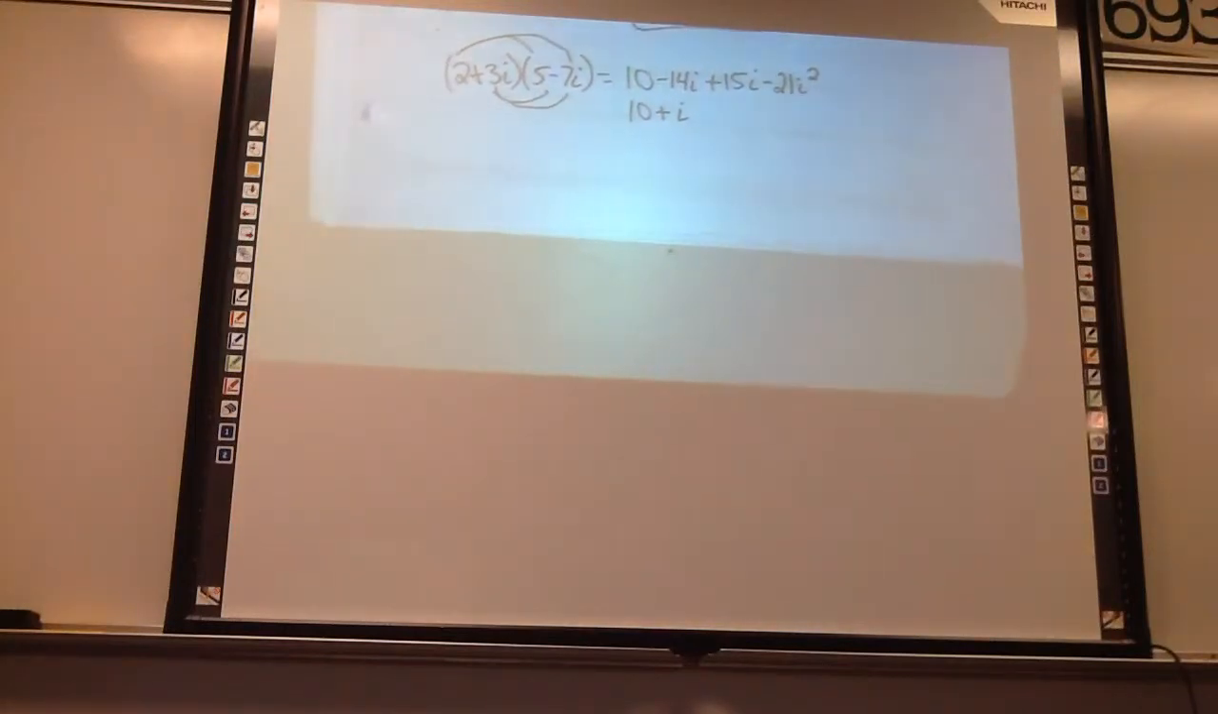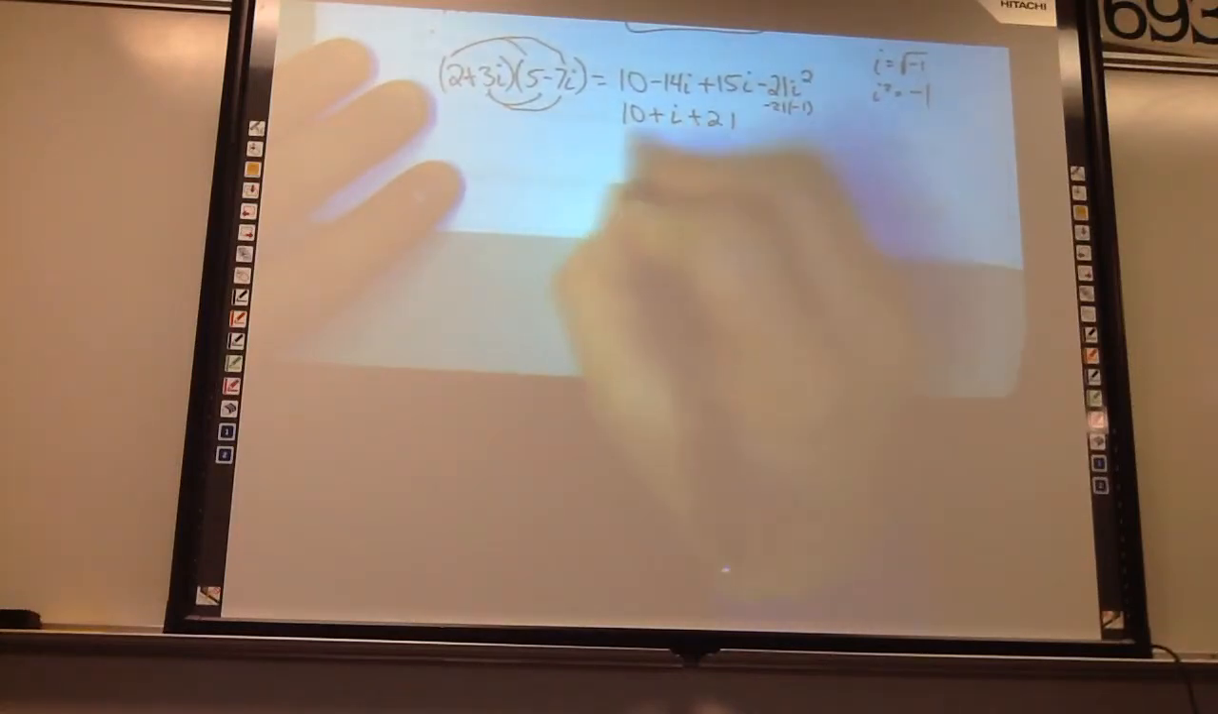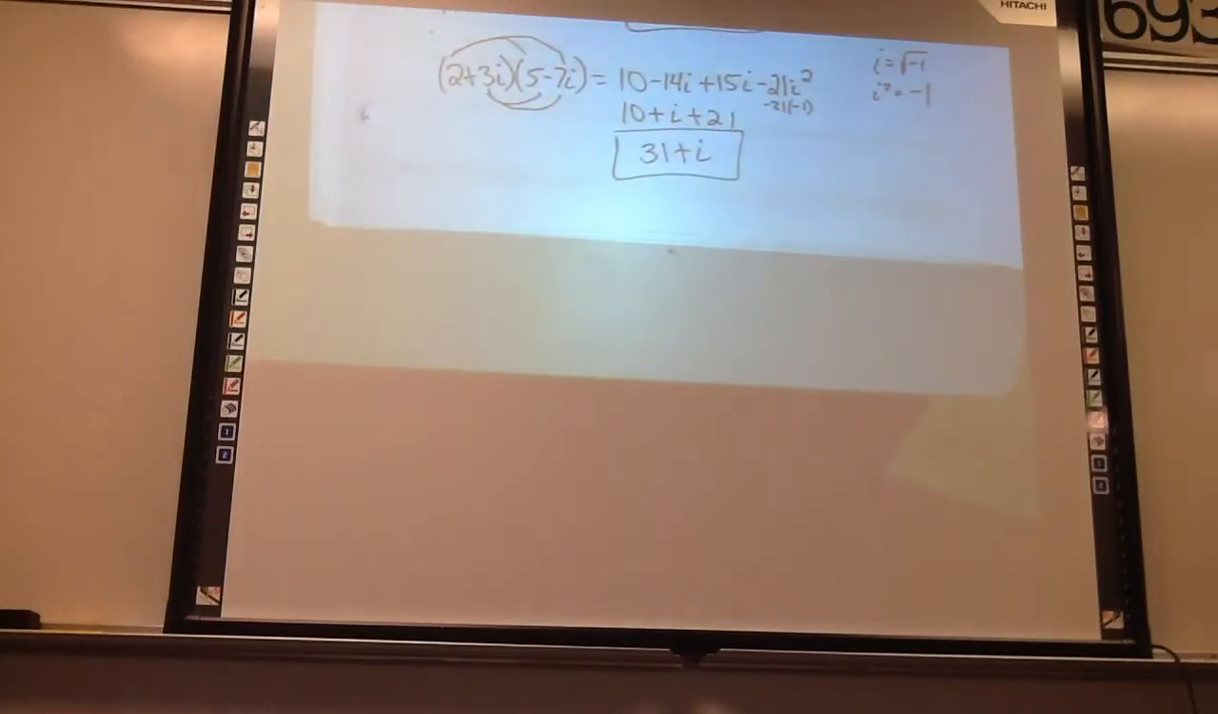Here's the tiny bit part. What's i squared equal to? i squared is negative 1, remember that? i is the square root of negative 1, and square root of negative 1 times square root of negative 1 is negative 1. We talked about that a couple days ago. So this is negative 21 times negative 1. So it's plus 21. So your final answer then is 31 plus i. There's the tiny bit.